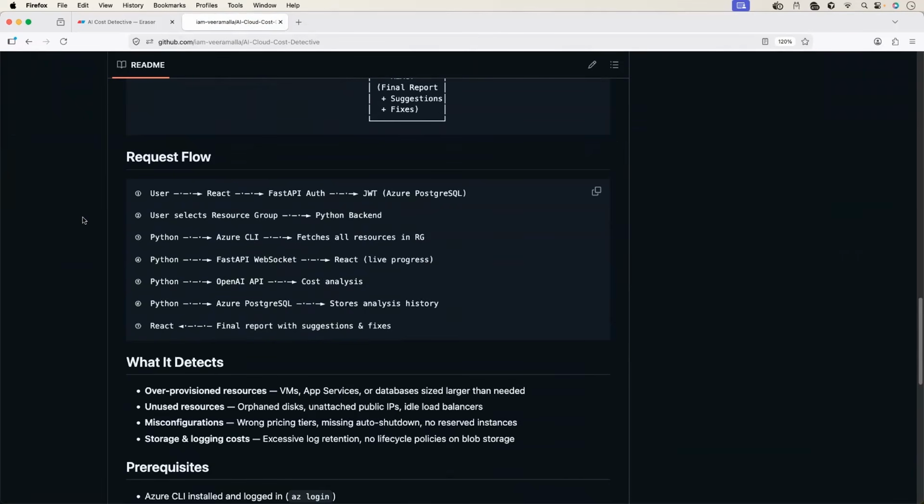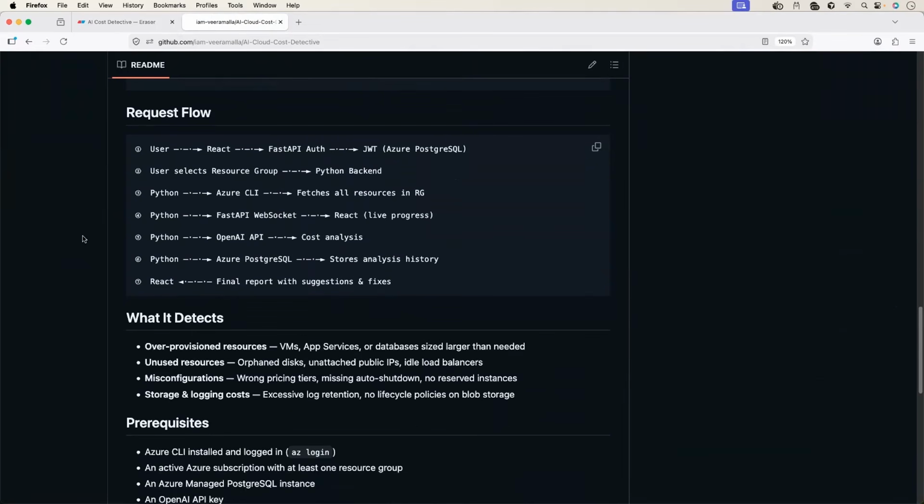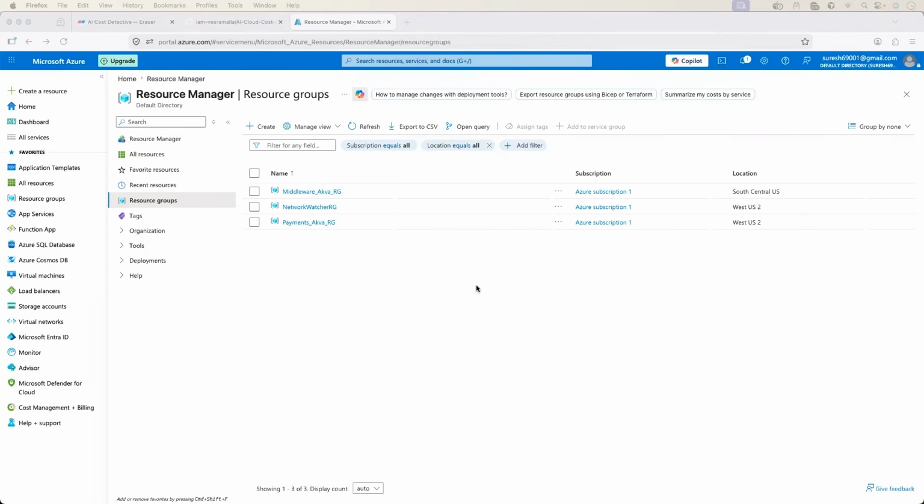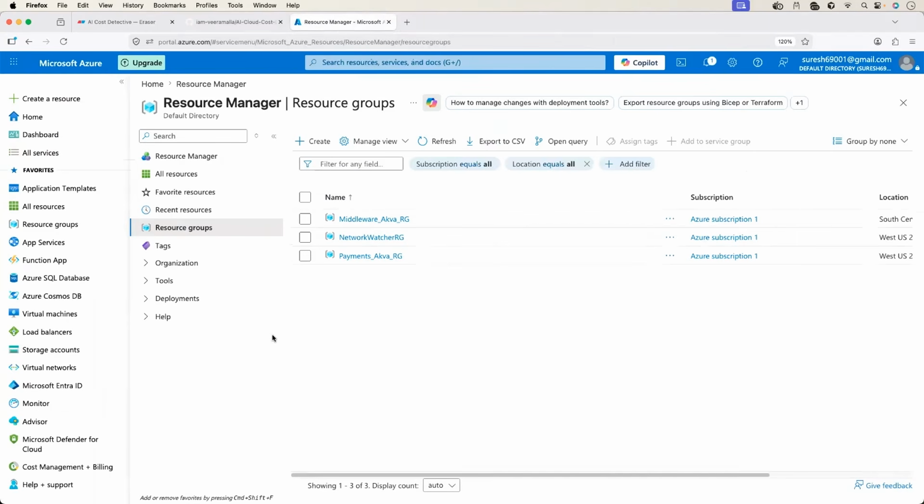So what's next? The next step is implementation. But before we implement, there are two prerequisites in this case. One, you need an Azure account. In my case, I've created an account and I've created two resource groups here. Let me increase the font.